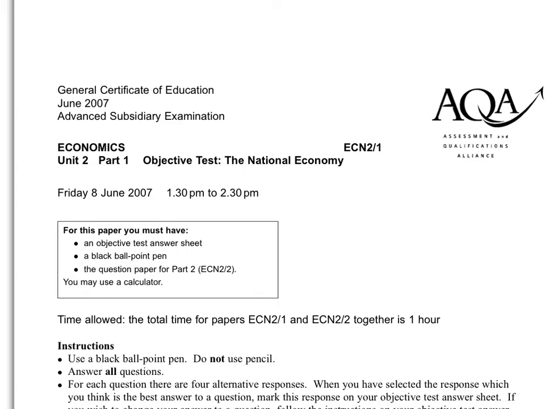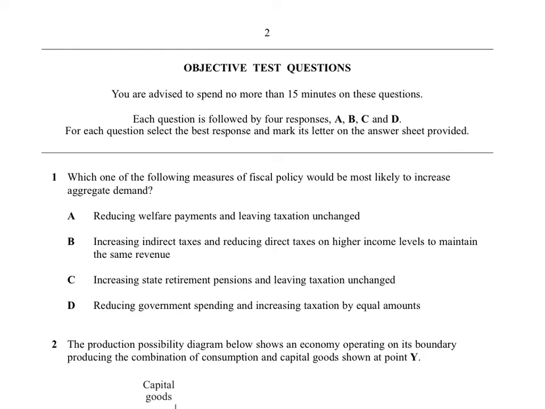Let's go on to the next page. Alright, this first question is about fiscal policy. So I always like checking. It says which measure of fiscal policy is most likely to increase AD. So I like to check if there's any of these which don't have anything to do with fiscal policy. Well, to be fair, all of them have got something to do with tax or government spending. So they're all fiscal policy. So let's decide which ones make sense.